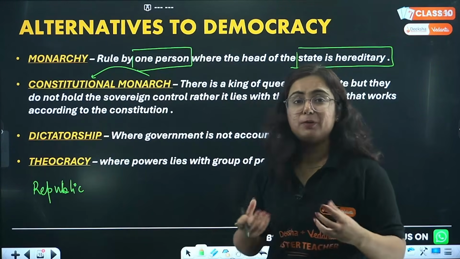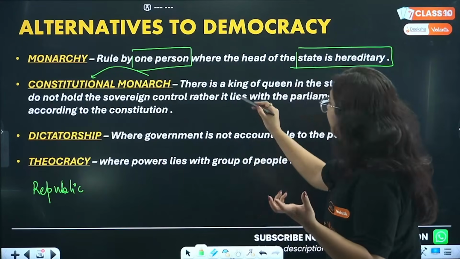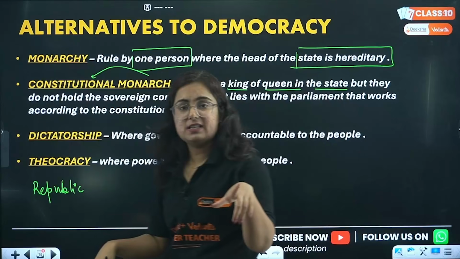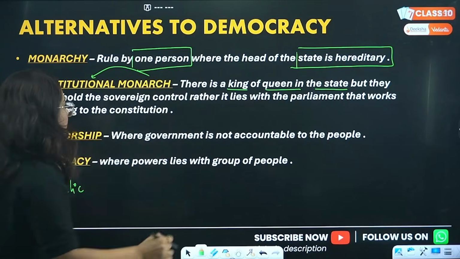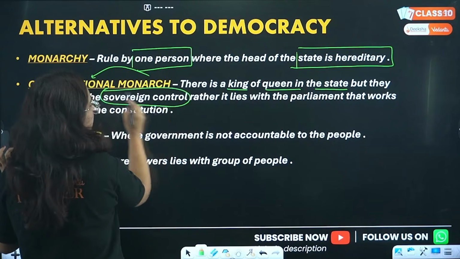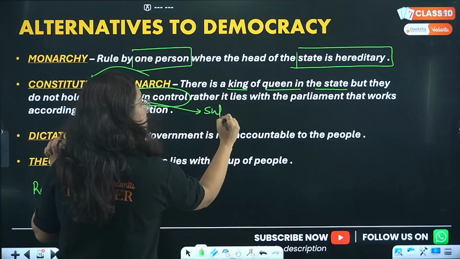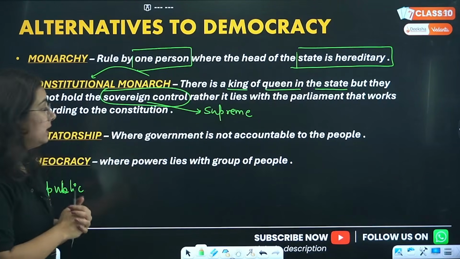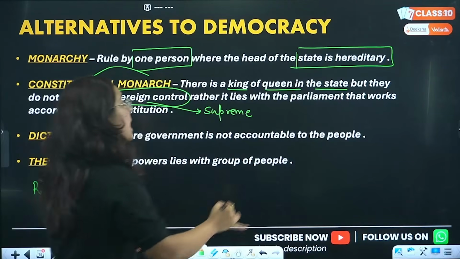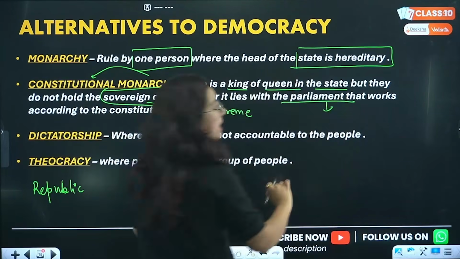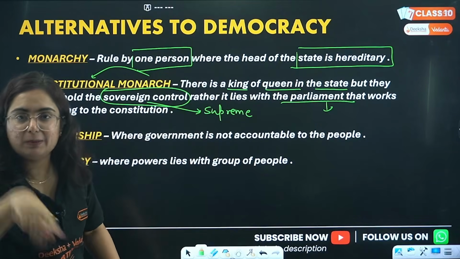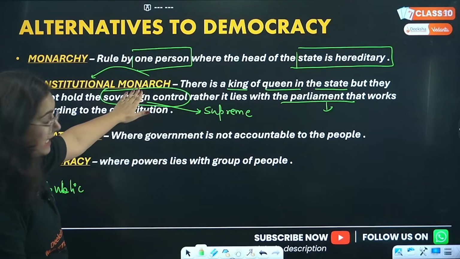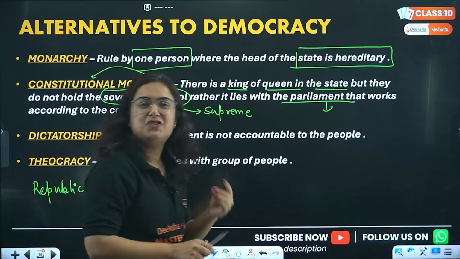So that is an example of constitutional monarchy where the king or queen lies in the state. Their position is hereditary, but they do not have sovereign control. By the word sovereign here, I mean supreme control. They don't have the supreme control. Then the control lies with the parliament, the body of elected representatives chosen by the people. So who is the head here? The constitution. They are there, but they are acting as just what?